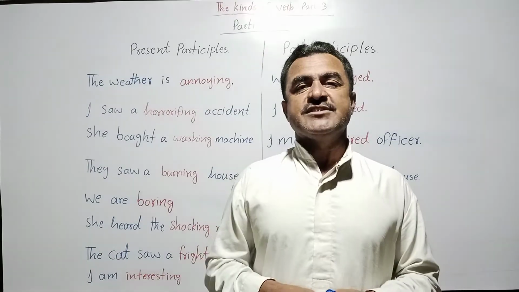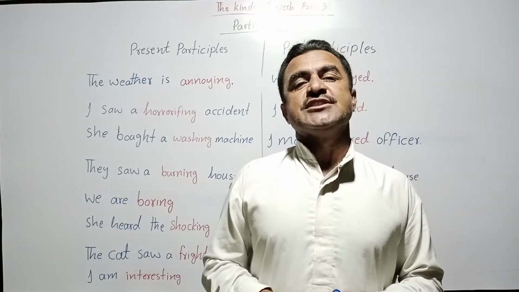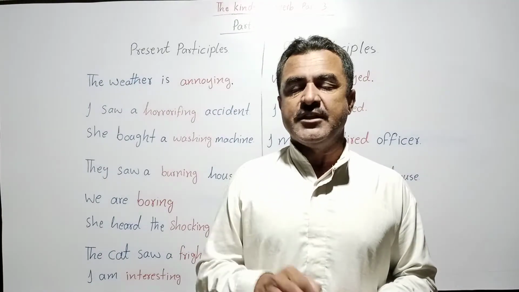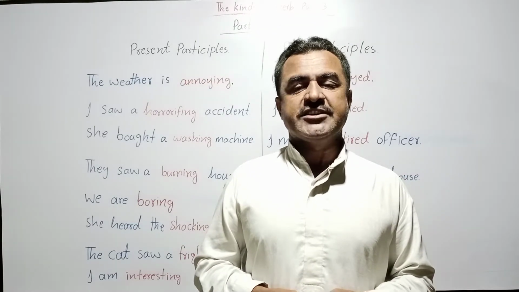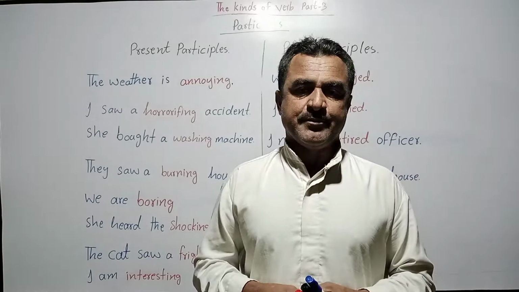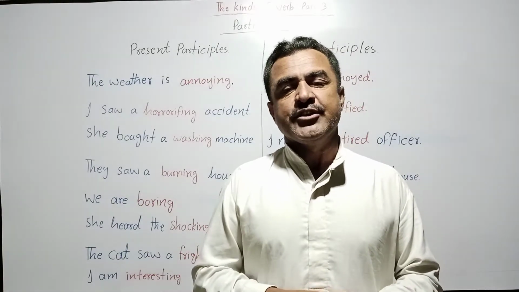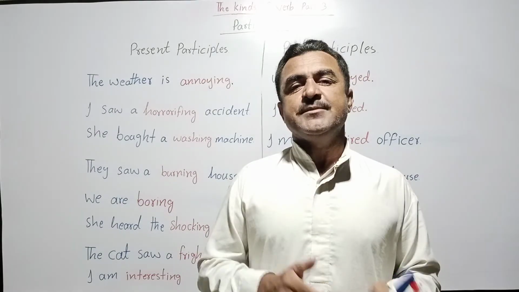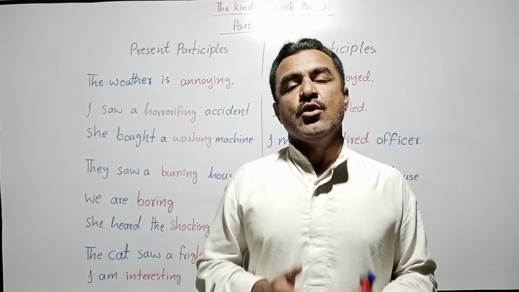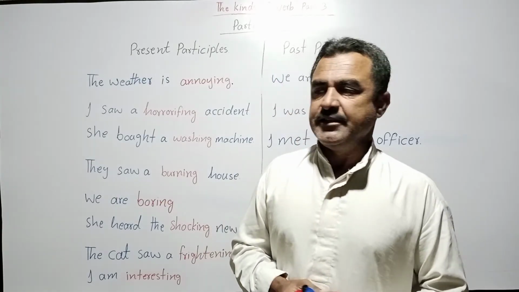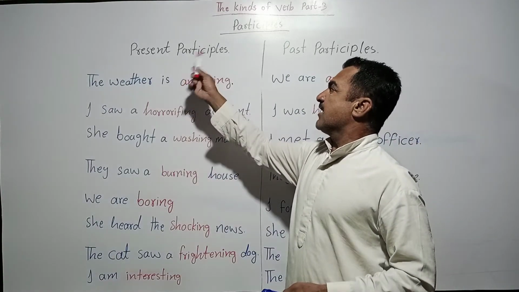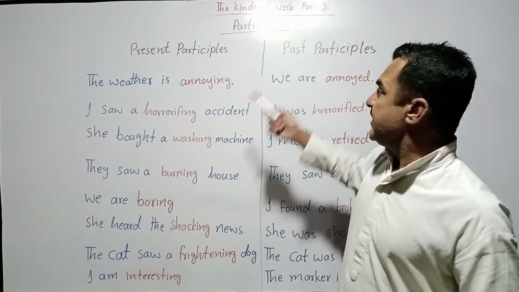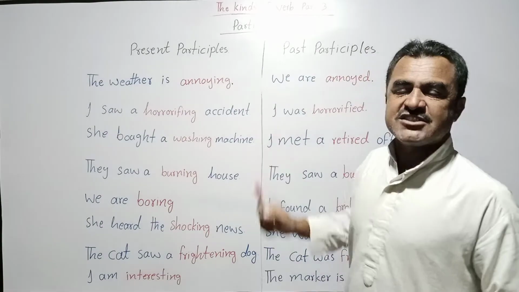Simply, you can say a word that is formed from a verb but works as an adjective is a participle. That's why you can call them participle adjectives or verbal adjectives. Here on this side, these are present participles and these are past participles.